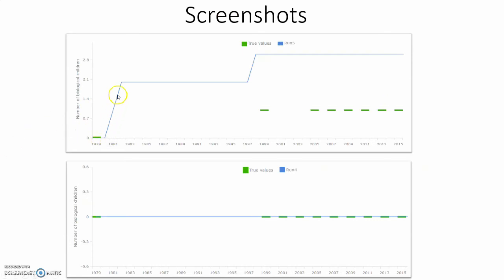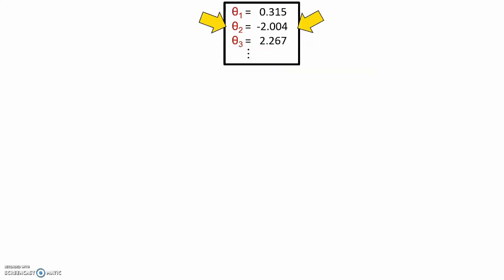This blue line is the simulated number of children for this woman. We can see that she's simulated to have 2 children early on and then some years later a 3rd child. The green values are the true values, which we know from her survey in 1999 and 2005. This simulation is not very correct because she is simulated to have altogether 3 children. In her surveys she however said that she only has 1 child. For the woman below, however, the simulation was correct because it correctly predicted her to have no children. Now, I'd like to show you how we can learn the same parameters using a very different data set.